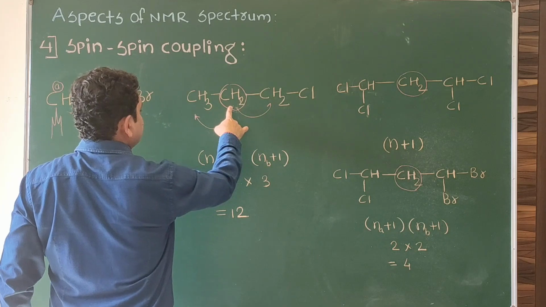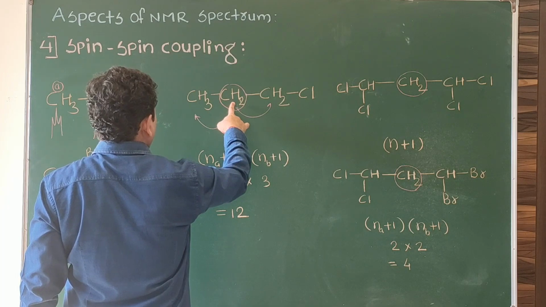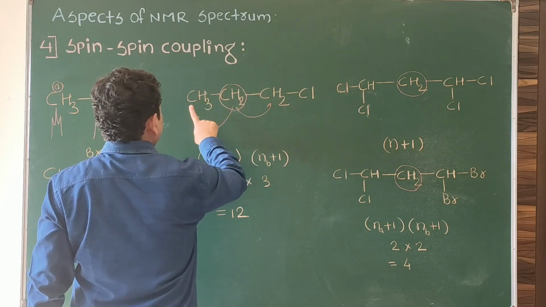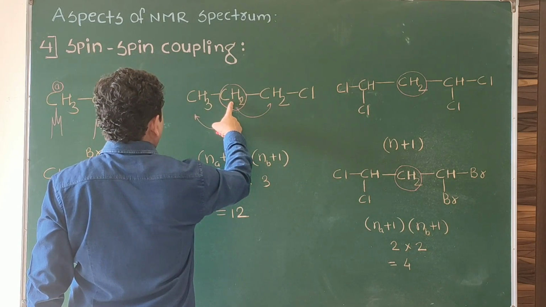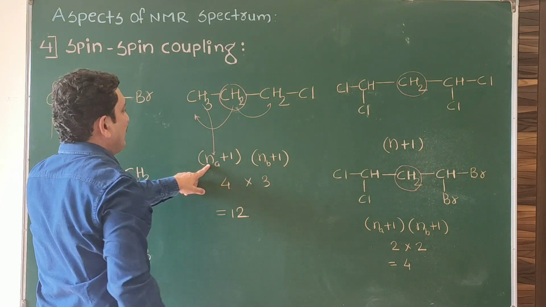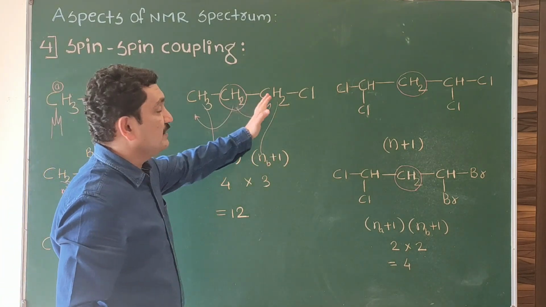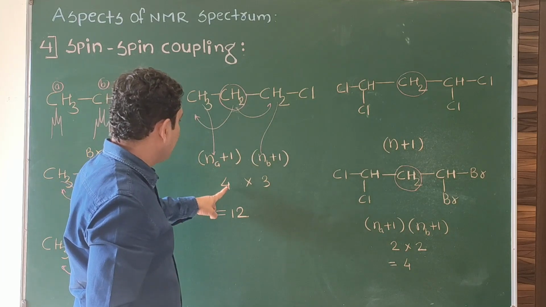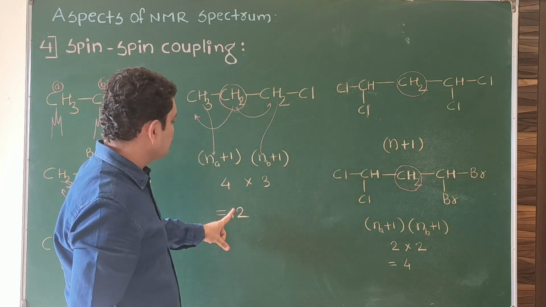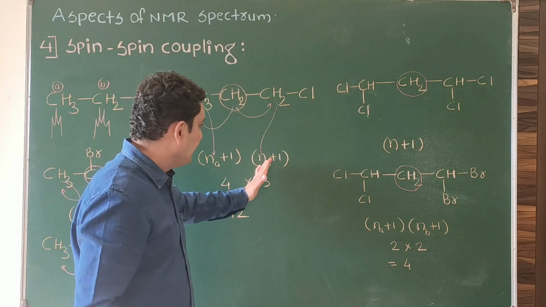So how will the splitting of this CH2 occur? Not by the N+1 rule. This CH3's protons will split the signal of CH2 separately, and this CH2's protons will split it separately. Collectively they will not split. So how will the splitting occur? By the rule (Na+1)(Nb+1). Na is the number of equivalent protons on one adjacent carbon and Nb is the number of protons on the other adjacent carbon. So 3+1, 4. 2+1, 3. 4 multiplied by 3 is 12. The signal of CH2 splits into 12 lines. We generally call it a multiplet.